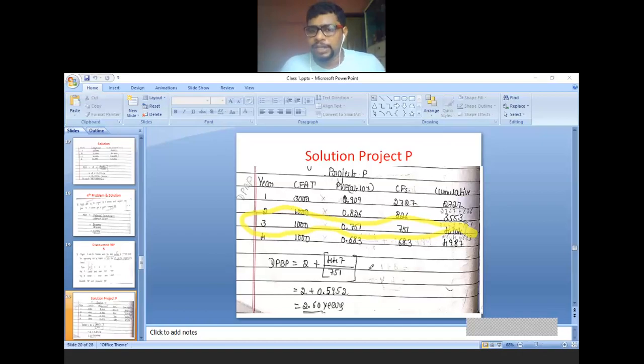That you write, divided by cash flows during the year. This one, cash flows during the year. In which year you have recovered the investment, that year's cash flow you have to take, 751. Don't take 1,000, take the discounted value, that is 751. So 447 divided by 751 plus 2. So answer is 2.60 years. Which answer is it? Discounted payback period answer.